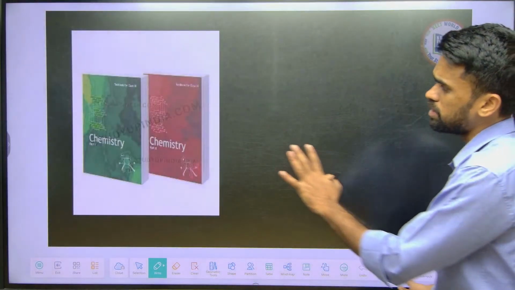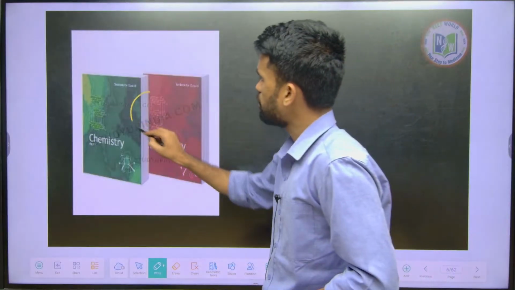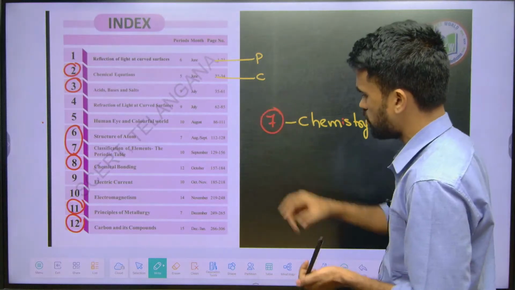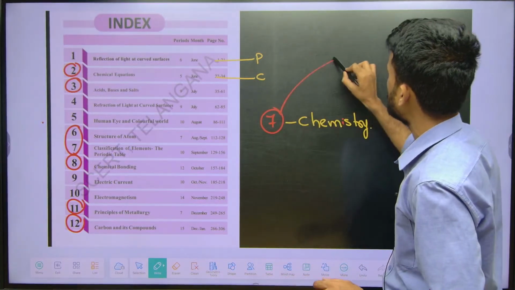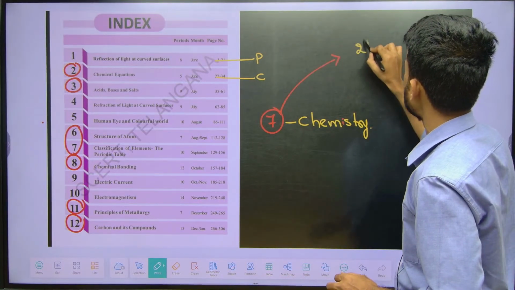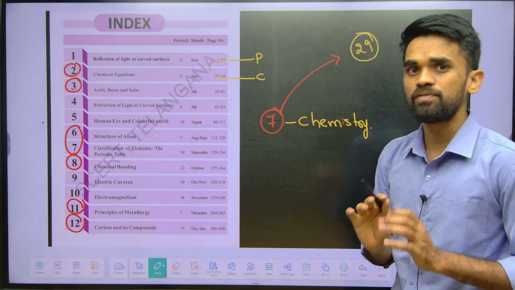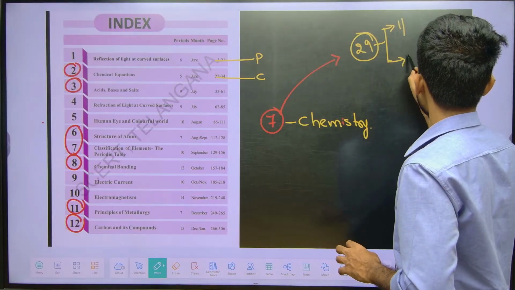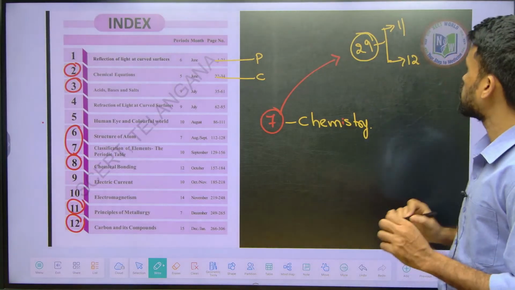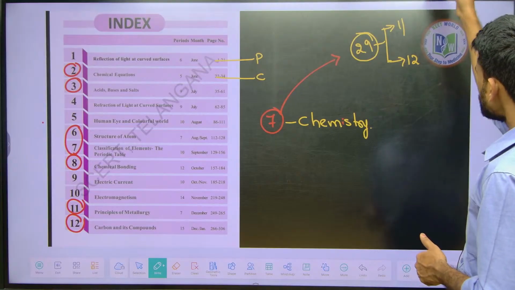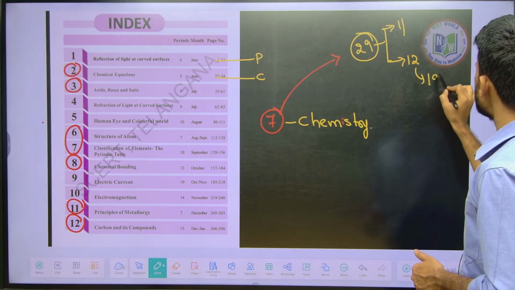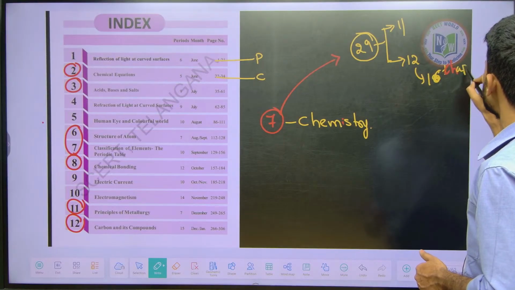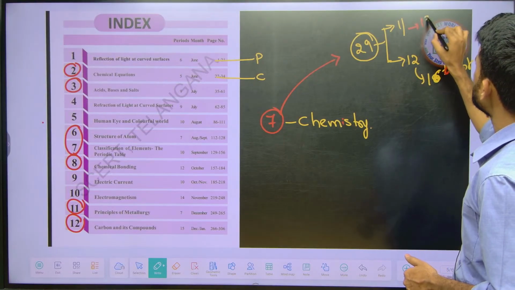These are the 2 books of your class 11th chemistry. The 7 chapters that you have seen are now going to become 29 chapters of chemistry in your class 11th as well as class 12th. There will be 16 chapters in class 12 and 13 chapters in class 11th.